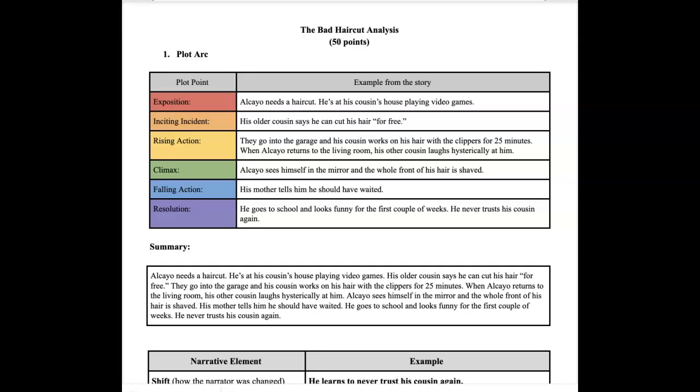When Lacayo returns to the living room, his other cousin laughs hysterically, and Lacayo sees himself in the mirror and the whole front of his hair is shaved. His mother tells him he should have waited, and he goes to school and looks funny for the first couple of weeks. He never trusts his cousin again. And so once we've got that plot sketched out, then we just take these elements, copy and paste them in here so we have the summary to refer to.